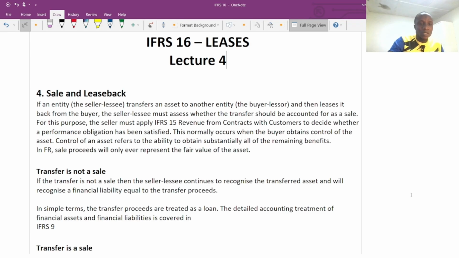So now let's go further and try to understand. Transfer is not a sale. In a situation where the transfer of ownership to the buyer is not a sale, then what are we going to do? How are we going to account for the transaction? If the transfer is not a sale, then the seller, the lessee, continues to recognize the transferred asset and will recognize a financial liability equal to the transfer proceeds.